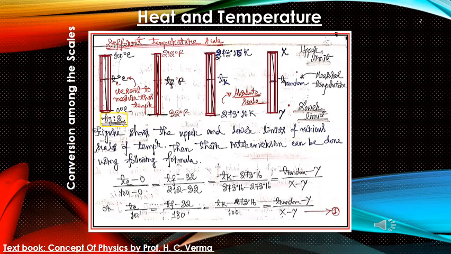So whether TK, TF, TC or T random, we want to express this temperature in one scale, that is, convert the temperature from one scale to the other. This technique will be very useful for you in your exams, because the interconversion is very important.